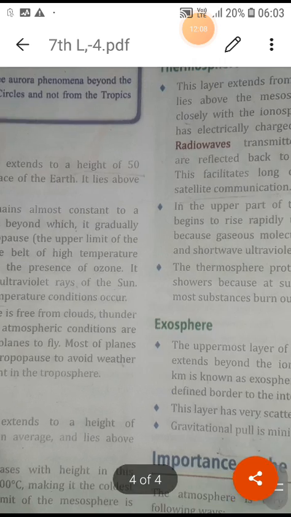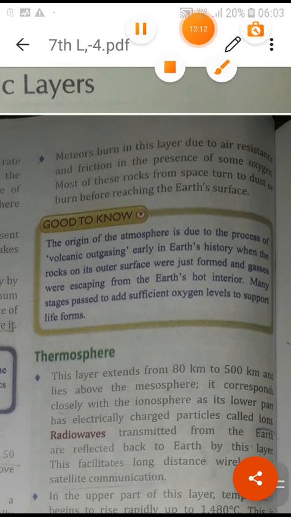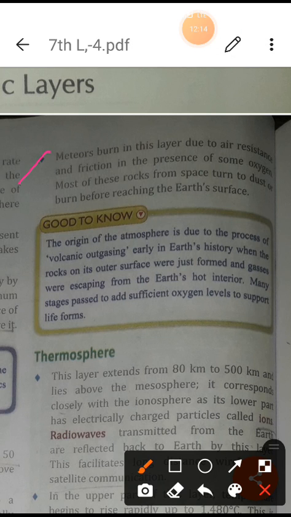So student, next we can understand other things also. What is given here: meteors burn in this layer due to air resistance and friction.